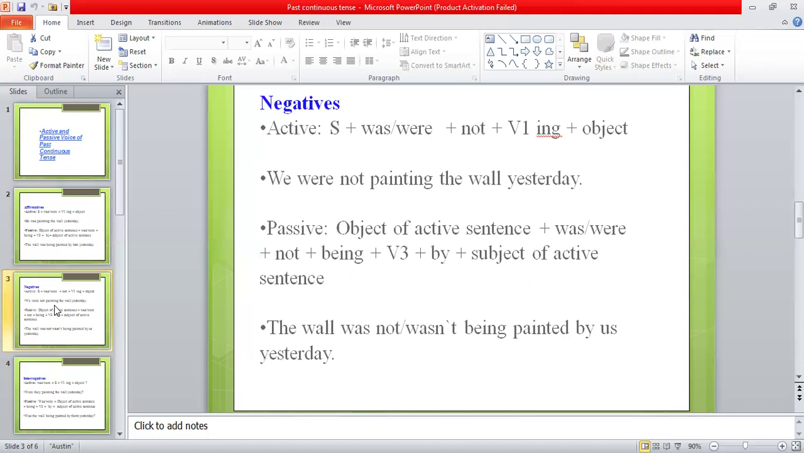If you want to change a negative sentence from active into passive, the structure formula of a negative sentence with past continuous tense is subject plus was, were plus not, plus ing form of the verb plus object. We were not painting the wall yesterday. We is the subject. Were not painting, these are the verbs, and then wall is the object. So the structure formula of the passive sentence is here, and when you change it from active into passive, it will be: the wall was not being painted by us yesterday. So in this way, you can change it.